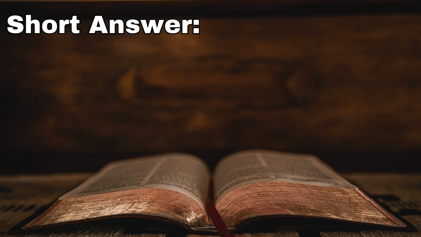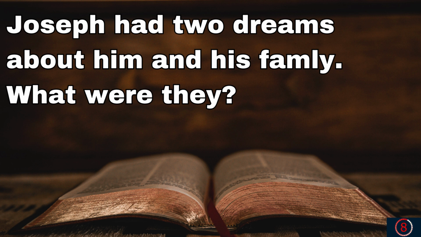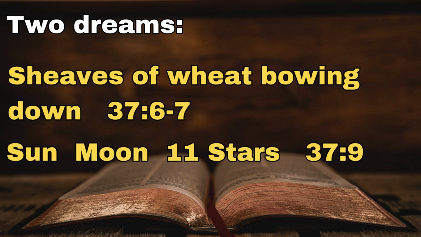Question 24, a short answer. Joseph had two dreams about him and his family. What were they? According to Genesis chapter 37, the brothers' sheaves of wheat bowed down to Joseph's wheat, and then the sun, moon, and 11 stars also bowed down to Joseph.